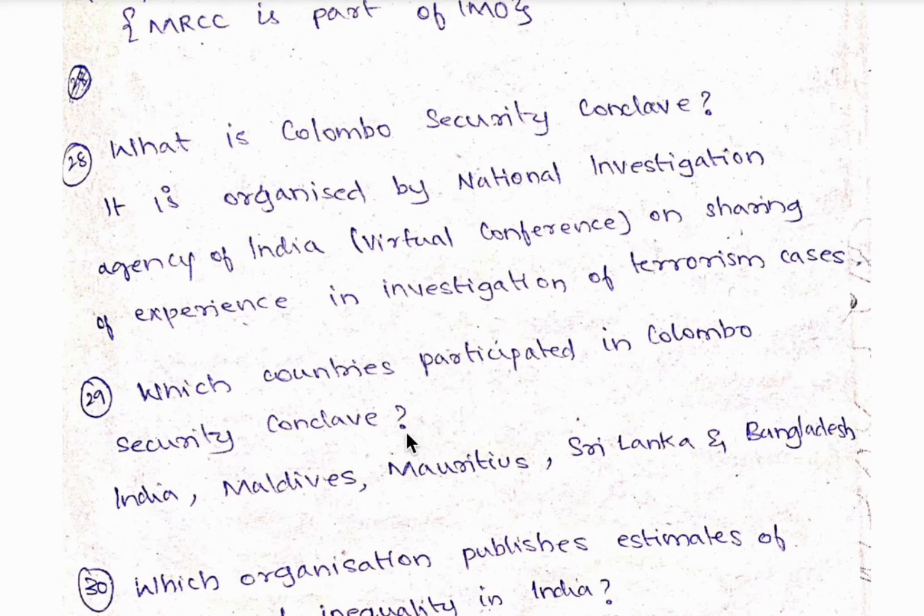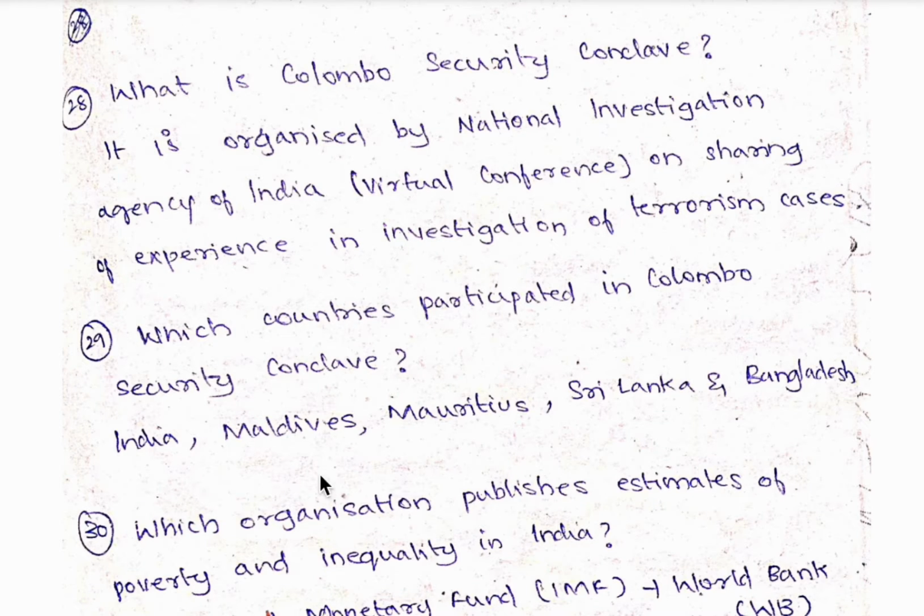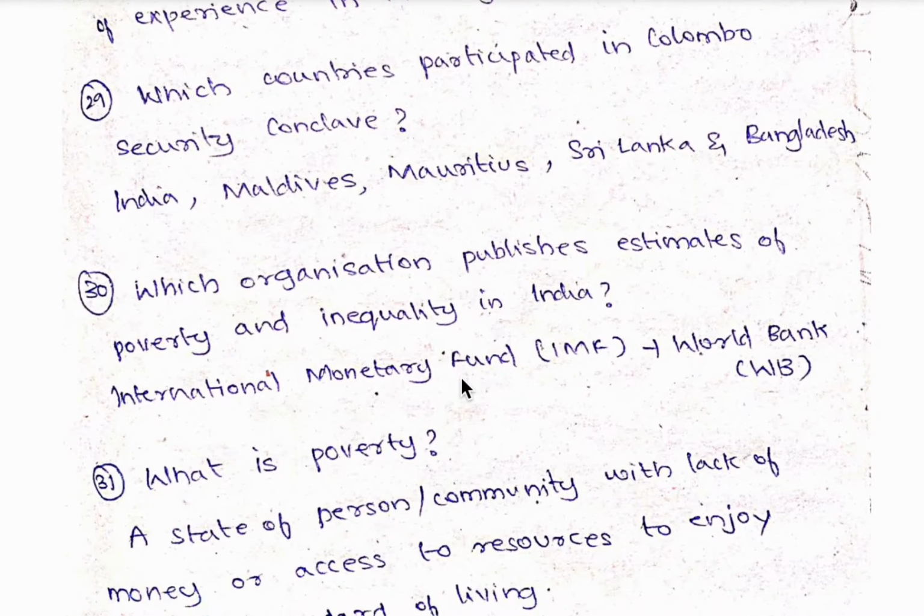29th question, which countries participated in the Colombo Security Conclave? So there are 5 countries which participated. They are India, Maldives, Mauritius, Sri Lanka and Bangladesh. 30th question, which organization publishes estimates of poverty and inequality in India? It is the International Monetary Fund and World Bank.